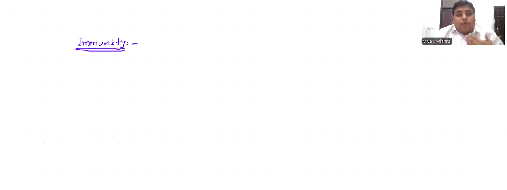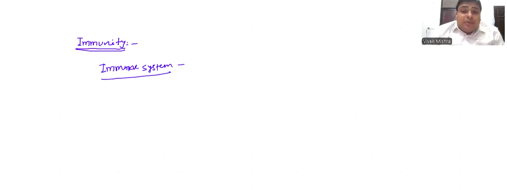It means our body has the ability to defend against these pathogens, meaning disease-causing organisms, because our body has a system, and this system is called the immune system. It means the immune system is the system of our body which protects our body from disease-causing organisms or pathogens.